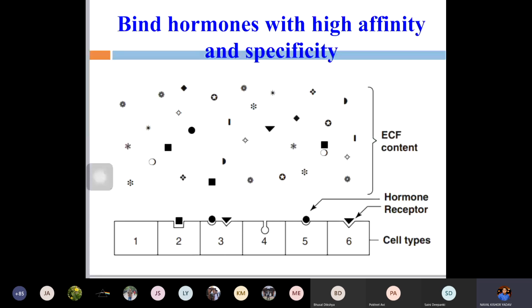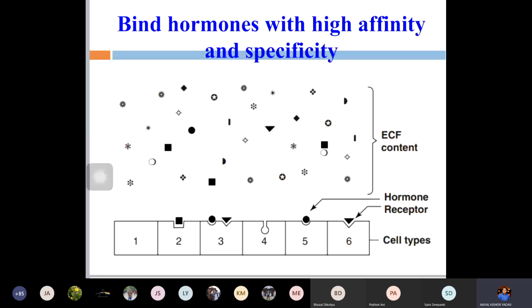So you can see here an example of how these hormones can bind with high affinity and specificity to that receptor. Like 1, 2, 3, 4, 5, and 6. This is the type of cell: cell 1, cell 2, cell 3, 4, and 5, which have different receptors. In cell 1 there are no receptors. Cell 2 has a rectangular type of receptor, and cell 3 has 2 receptors, one a round one and one a rectangular type. The 4th, 5th, and 6th also have receptors.